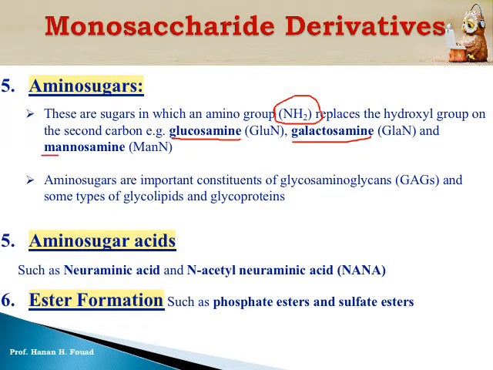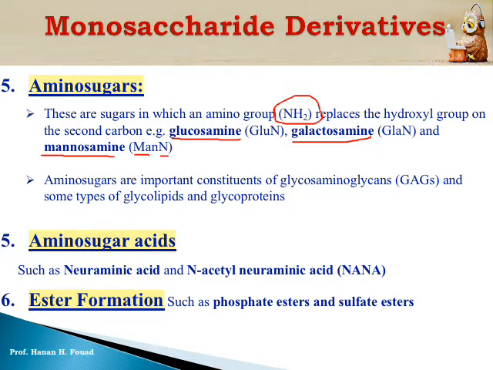Examples of amino sugar: glucosamine, which is the amino sugar of glucose; galactosamine, the amino sugar of galactose; mannosamine, the amino sugar of mannose. And you have to know the abbreviation of the name: GluN, Glu, abbreviation of glucose, N means amino group; GalN, galactose with the amino group N; ManN, abbreviation of mannose with the amino group N.